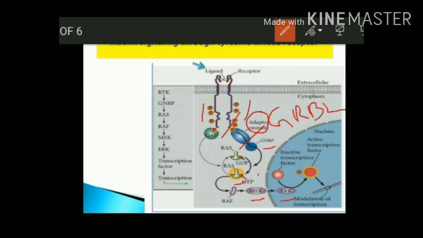ERK can move into the nucleus and function on transcription factors to transcribe responsive genes. Here we can see ERK converts inactive transcription factor to active transcription factor by phosphorylating it and modulates transcription. The transcription factor mostly activated by the RTK pathway is Jun-FOS.